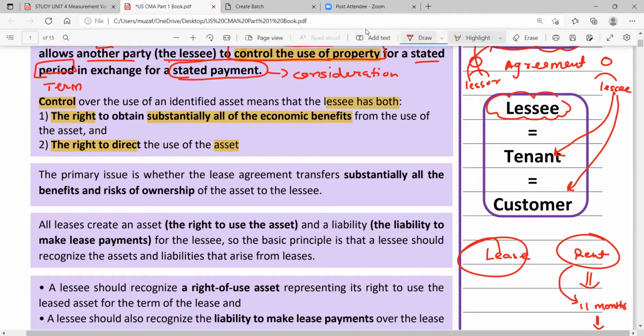Now, here we saw the two terms. First is that the lessee will have the right to obtain substantially all the economic benefits from the use of assets. Means what? Who will use this asset? Lessee will use this asset.